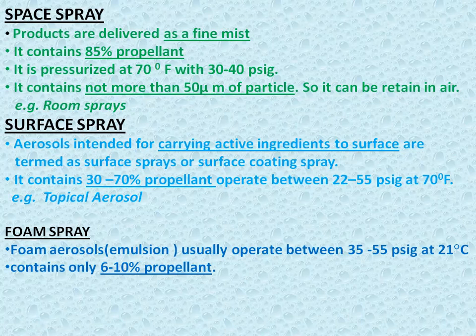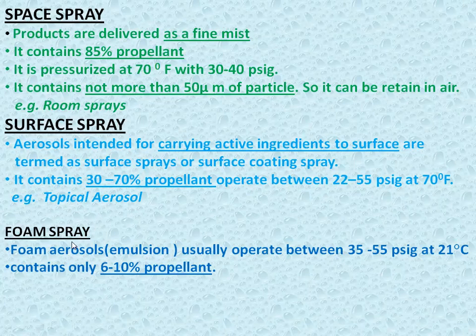Then the surface: when we spray over the surface, it is called a surface spray. Aerosols intended for carrying active ingredient to the surface are termed surface sprays or surface coating sprays. They contain 30 to 70% propellant. See the quantity of the propellant, there is a lesser quantity. It operates between 22 to 55 psi at 70 degrees Fahrenheit. Pressure is again small, and topical aerosols, such as some painkillers, come under this surface spray.